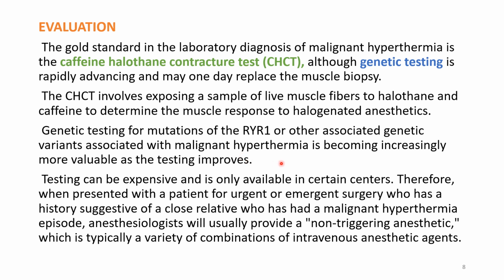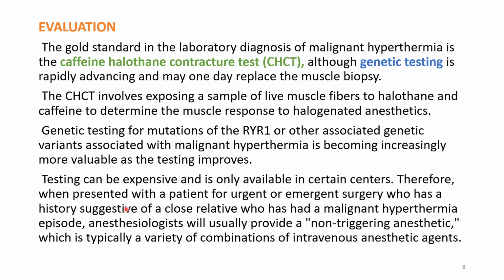And the second test is genetic testing. So in genetic testing we will look for mutations of the RYR1 receptor or any other genetic variants associated with malignant hyperthermia. These tests are expensive and they are only available in certain centers.